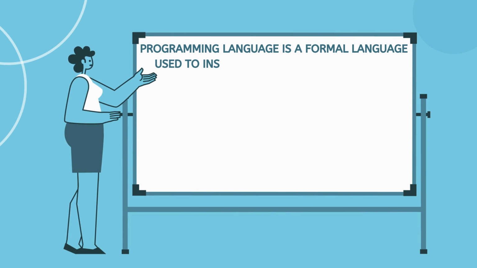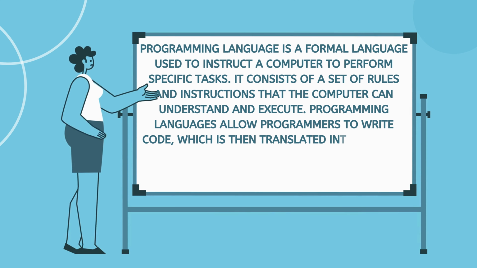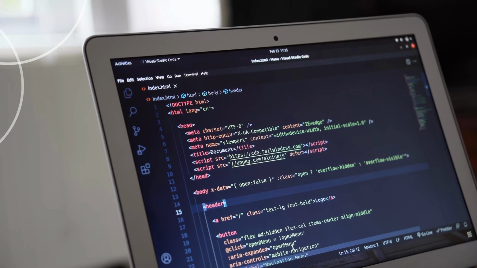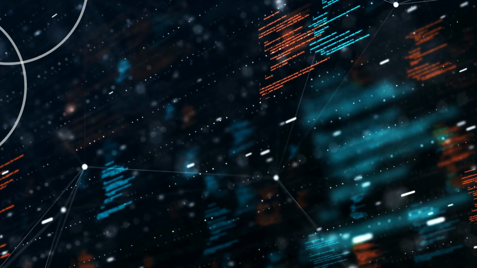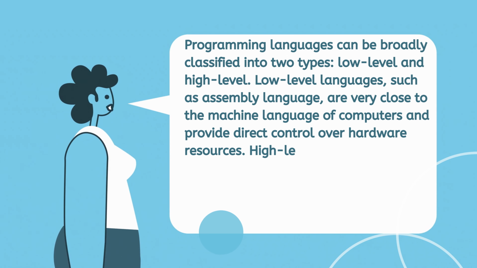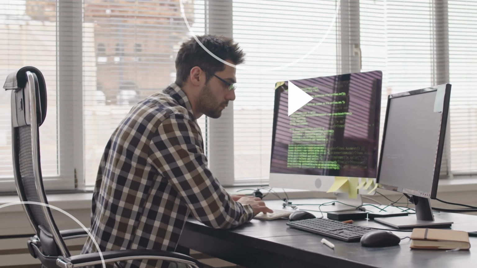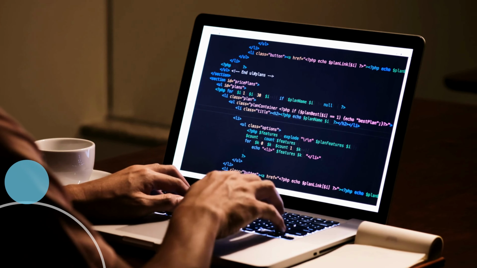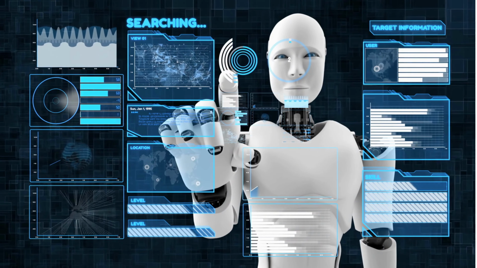A programming language is a formal language used to instruct a computer to perform specific tasks. It consists of a set of rules and instructions that the computer can understand and execute. Programming languages allow programmers to write code, which is then translated into machine code by a compiler or interpreter, allowing the computer to perform the desired operations. Programming languages can be broadly classified into 2 types, low-level and high-level. Low-level languages, such as assembly language, are very close to the machine language of computers and provide direct control over hardware resources. High-level languages, such as Python, Java, and C++, are designed to be more readable and easier to use by humans and provide abstraction over hardware resources.